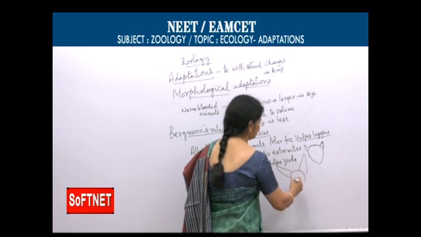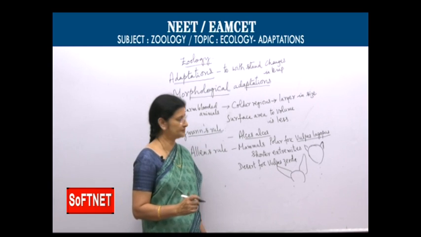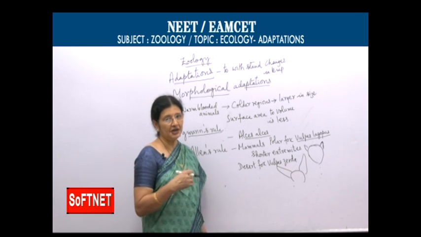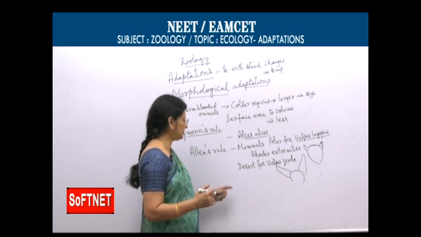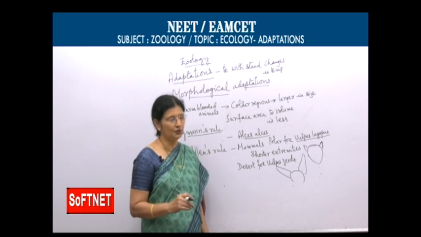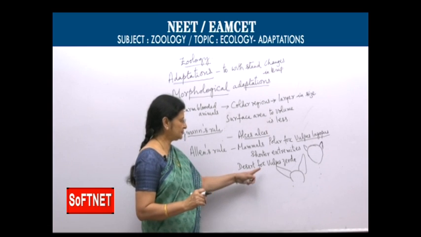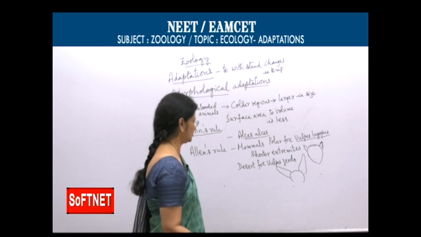As the size of the ears is larger, surface area would be larger, then heat loss would be more. So in desert areas, heat loss should be more, heat production need not be more. That's why surface area is increased in desert foxes.